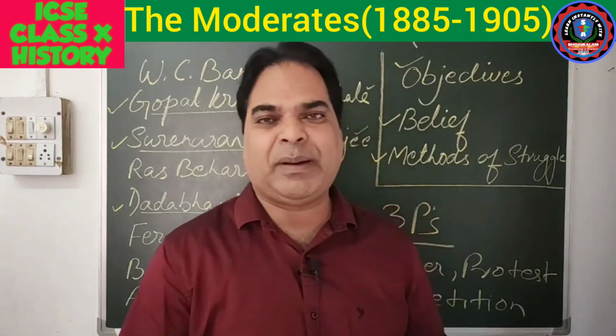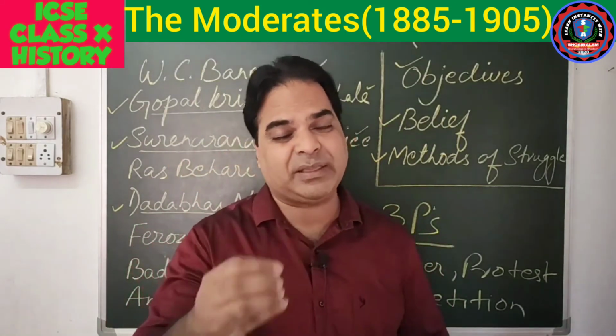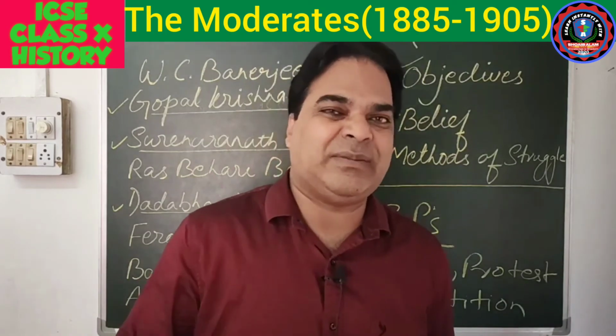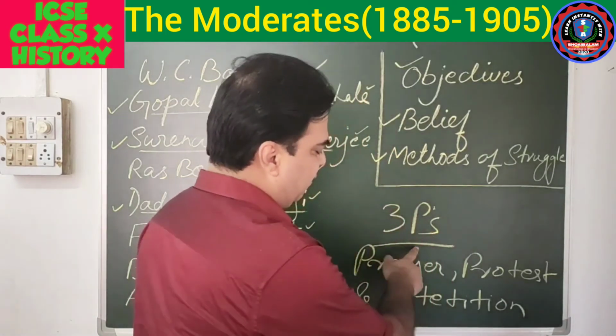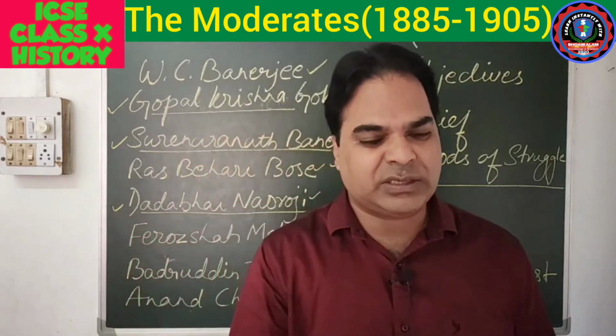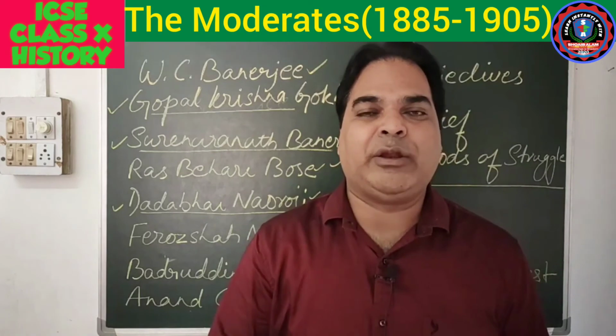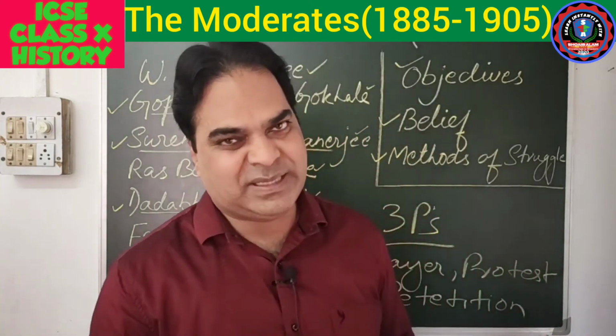So this is all about the methods of the Indian National Congress, or we can say the methods of the moderates in order to achieve their objective. If you remember these 3 P's, prayer, protest and petition, that is enough for you to understand. This was their policy, the method which they followed in order to achieve their objective.